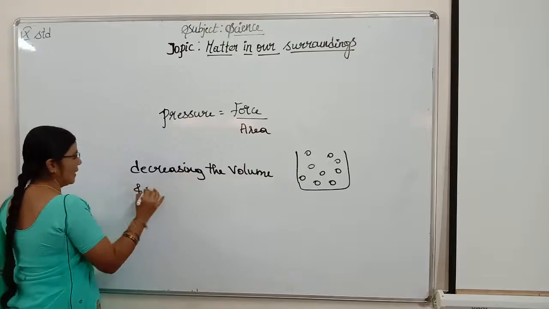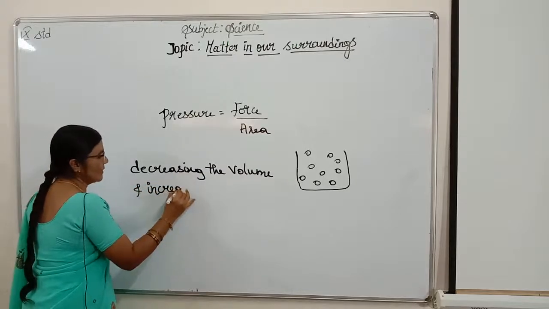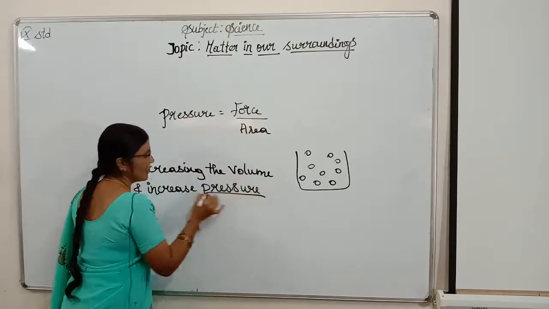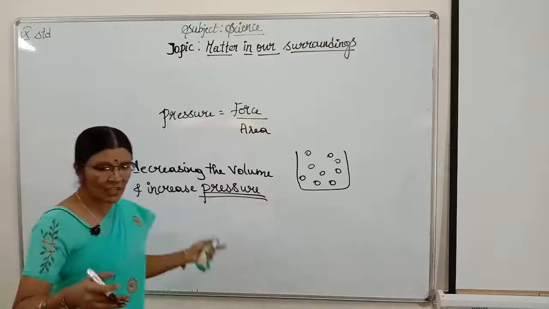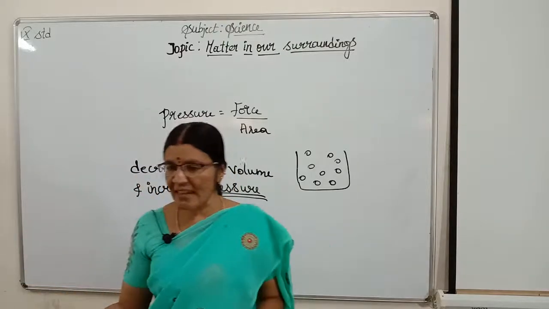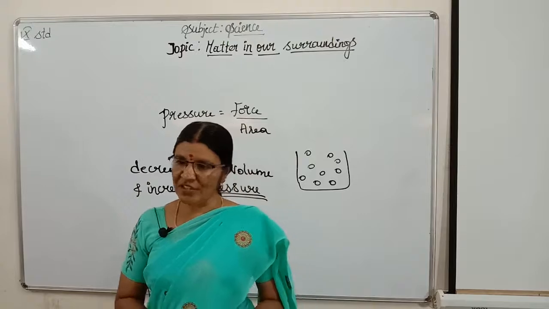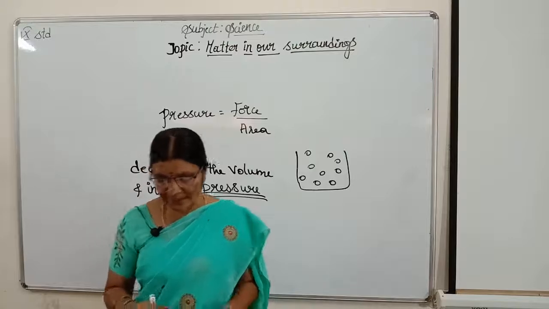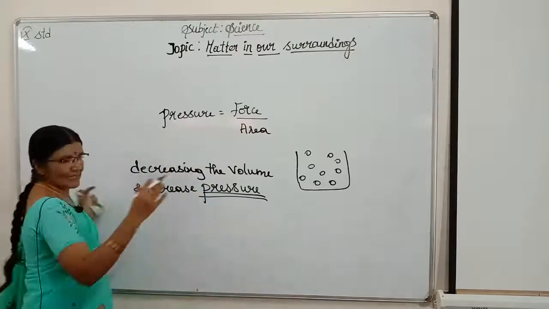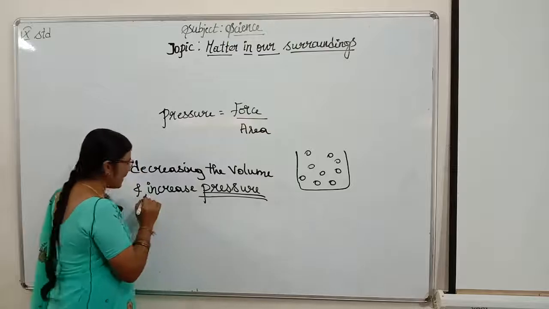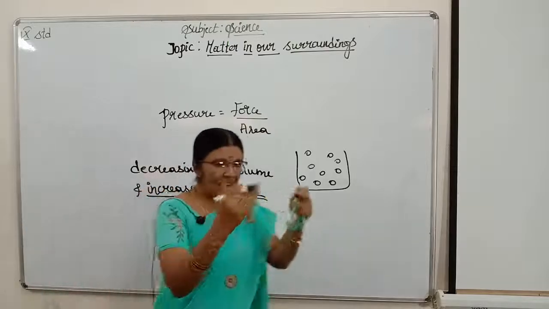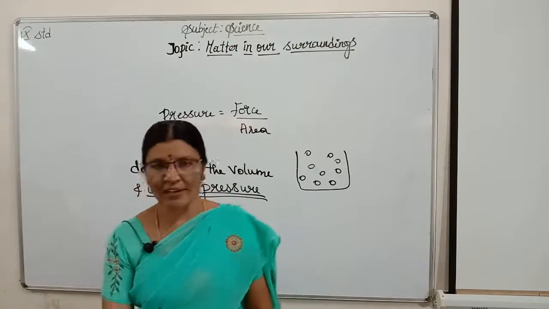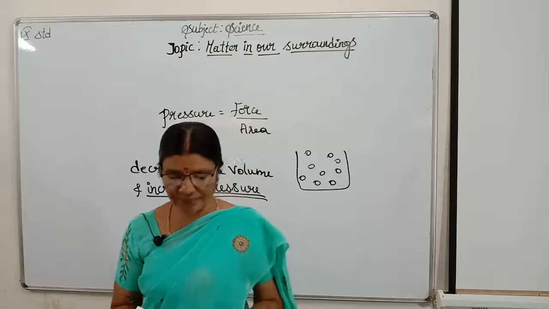and increasing the pressure, then we can liquefy gases. By this technique only, liquid petroleum gas is available in our cylinders, which is used by our mothers in our daily cooking. Isn't it, children? How do they do this? They decrease the volume and increase the pressure. Then that gas will be liquefied and stored and we can use it, children. Got it, children? Is it clear?